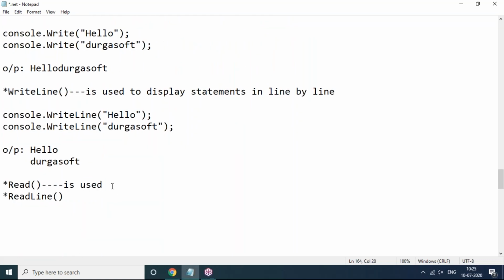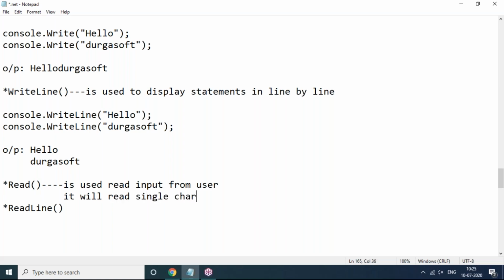Next, Read and ReadLine. Read means to read input from the user. It is used to read input from the user. But the Read method will read a single character at a time, or the next character. Single character only. But it will read the ASCII value of the character only.